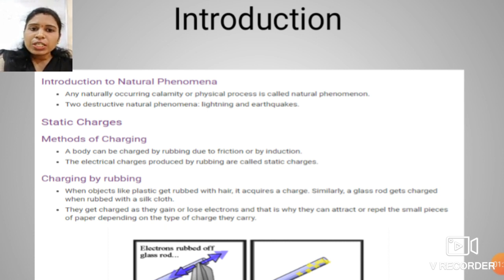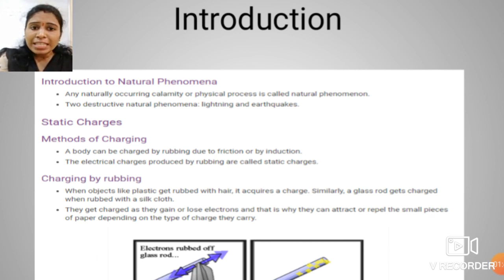Any naturally occurring calamity or physical process is called a natural phenomenon, and lightning is also a natural phenomenon.